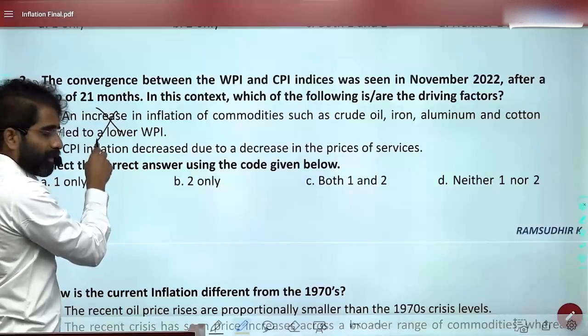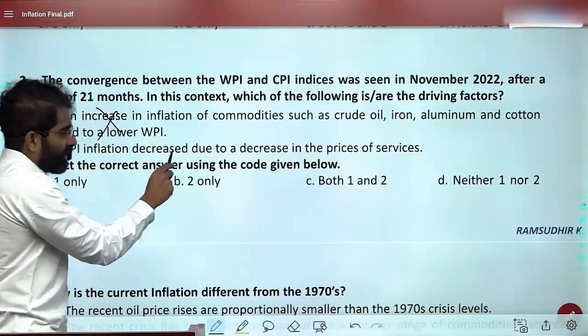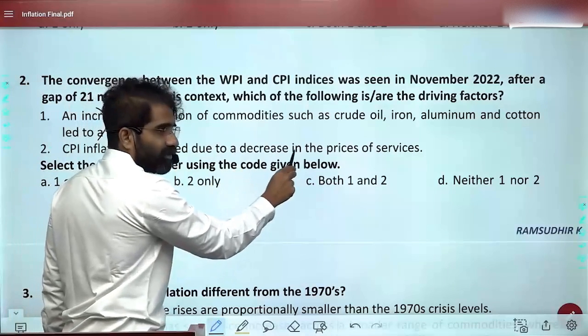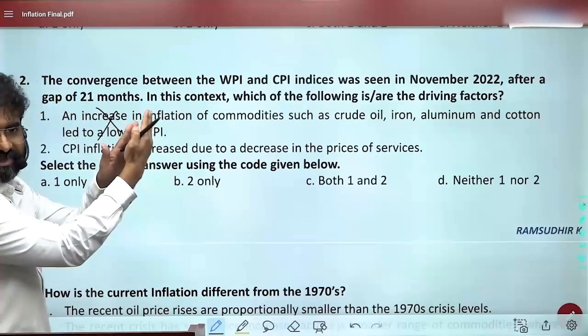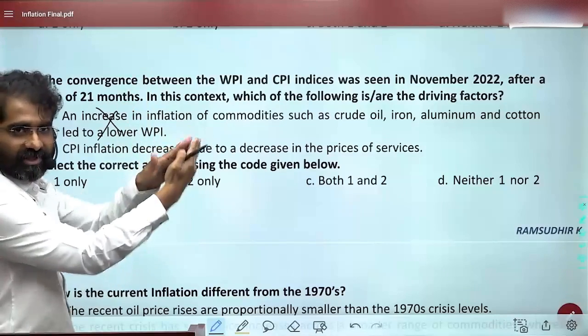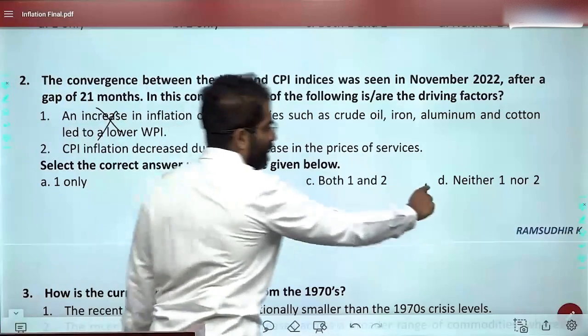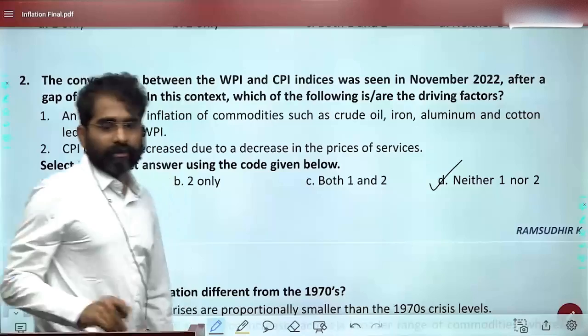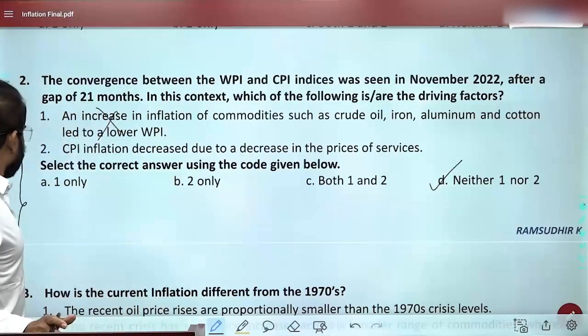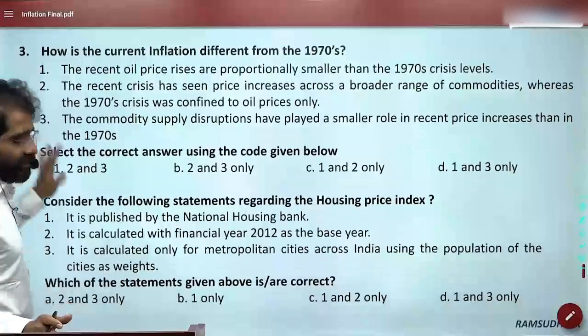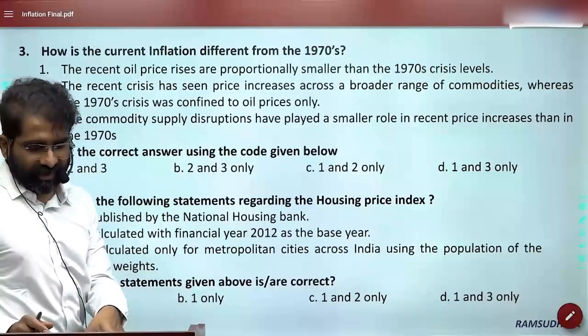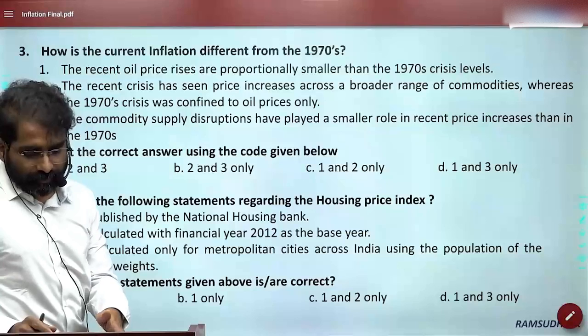Is that okay? And CPI inflation decreased due to a decrease in the prices of services. Increased, no? Services increased and therefore convergence. Okay, so probably this should be the answer. Yes. Now see the third one. I think you should be giving the right answer. It's an easy question.